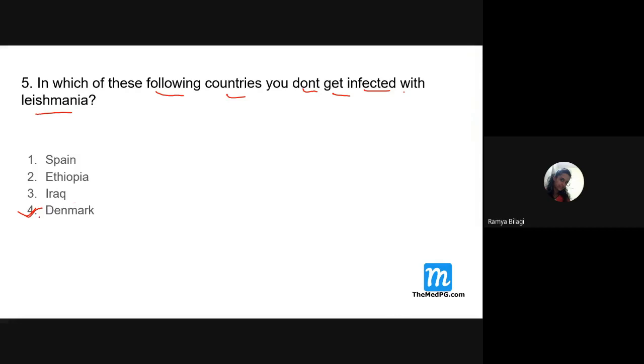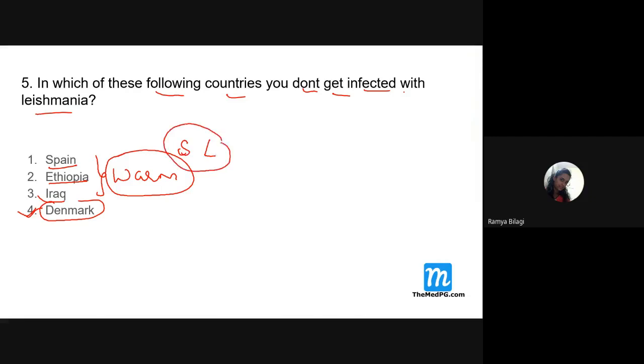But you need to know the reason also because Spain, Ethiopia, Middle East, Iraq, all these are warm. Spain is in Europe. So in these warm areas the sandfly can nicely breed, and it is also an area where leishmania can nicely habitat, whereas Denmark is an extremely cold area.